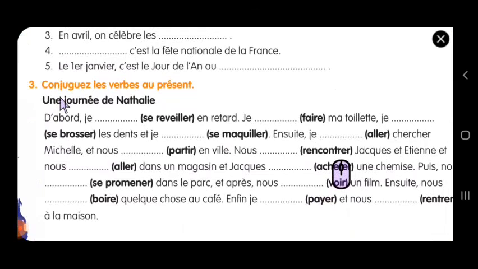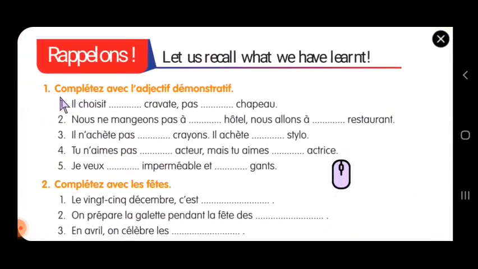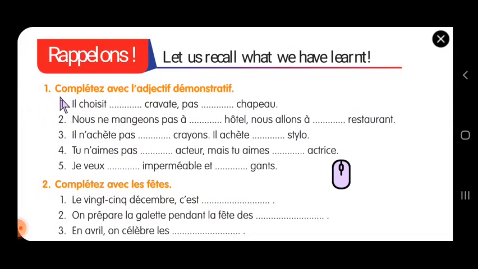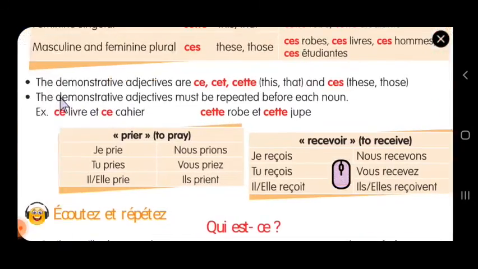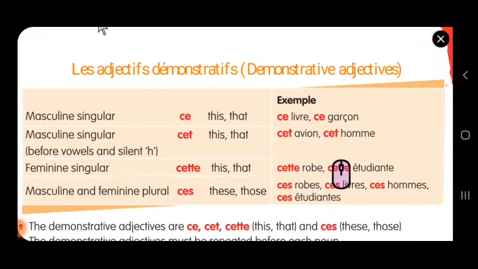Exercise number 3 tomorrow in the live class. So today we learned demonstrative adjectives: masculine singular ce, masculine singular cet when it starts with a vowel, feminine singular cette, and masculine and feminine plural ces. So don't forget this. This is one of the important topics which will keep repeating till your 10th, and even come up in your 12th standard. So kindly learn this properly.